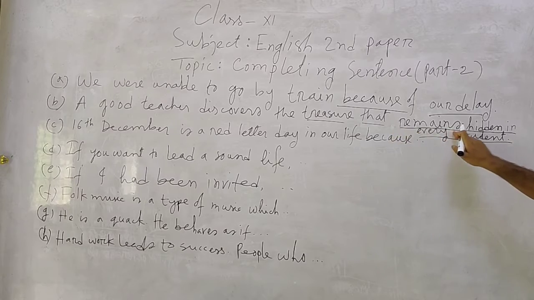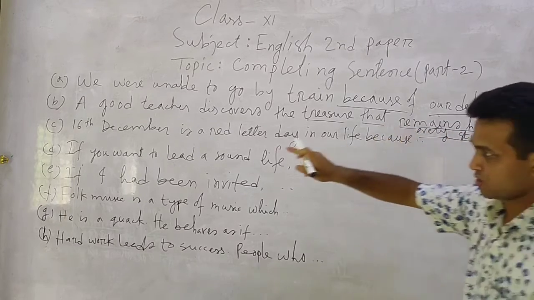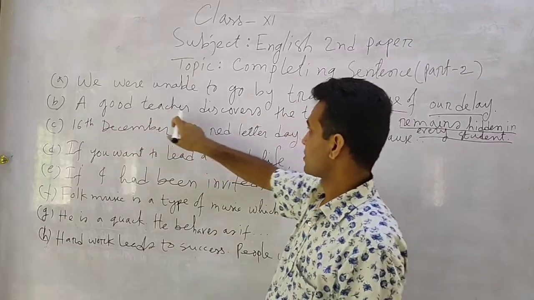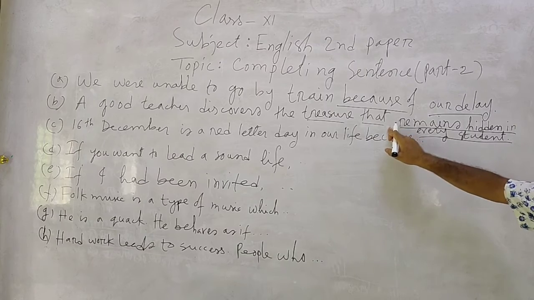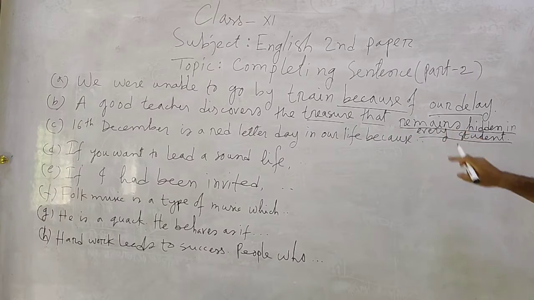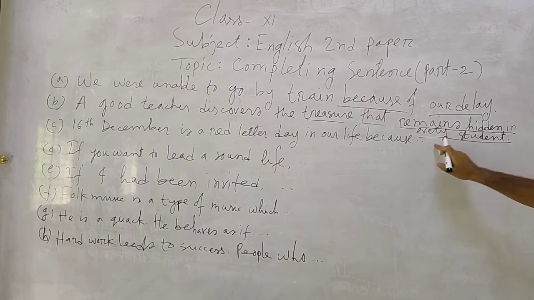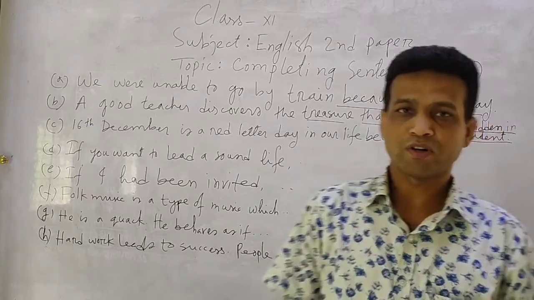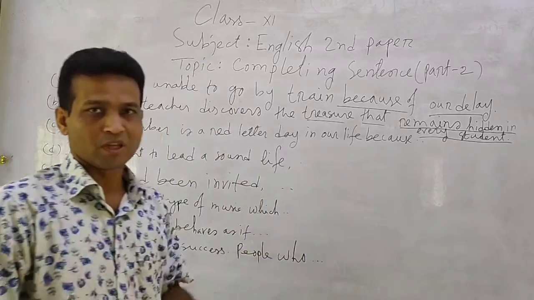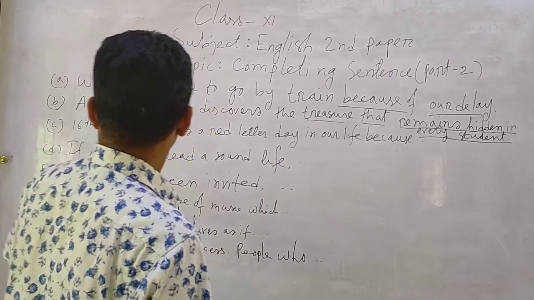So that is the subject here, of course, in this second clause. In the first clause, the subject was a good teacher and the finite verb was discovers. In the second clause, that is the subject, remains is the finite verb, and another part is extension. That remains hidden in every student. So a good teacher discovers something valuable in every student.